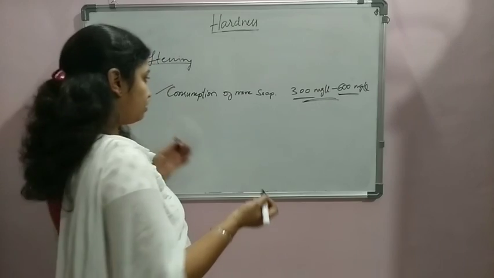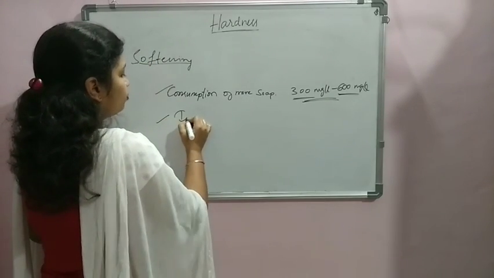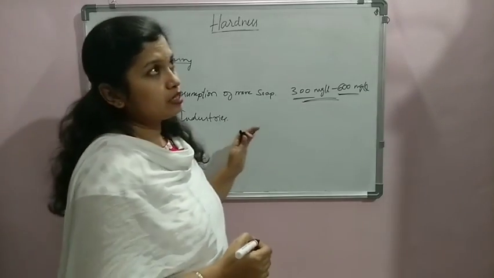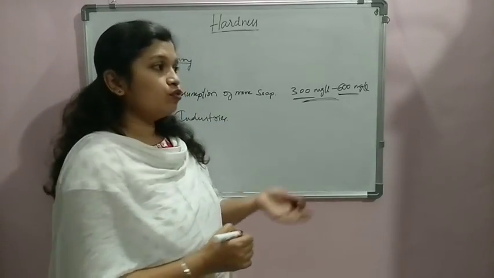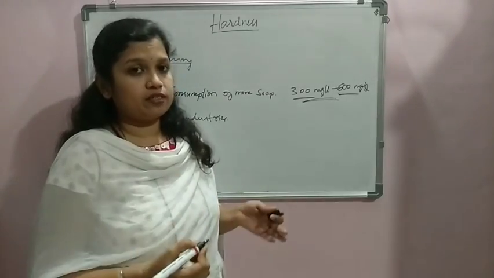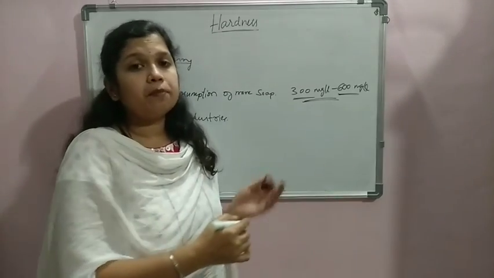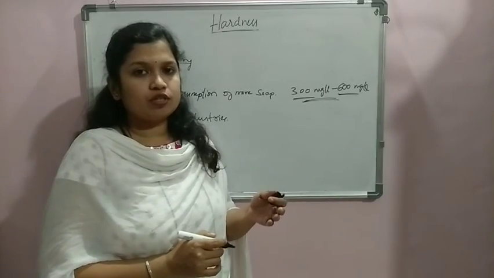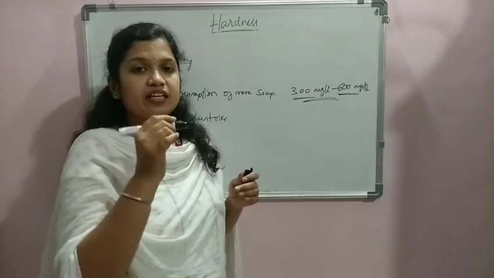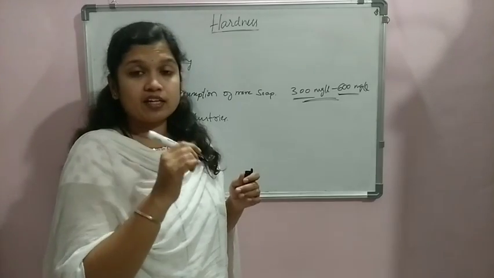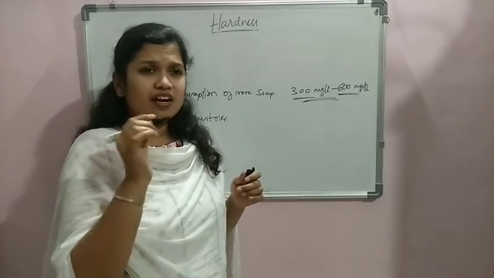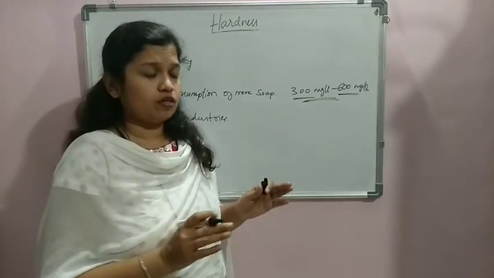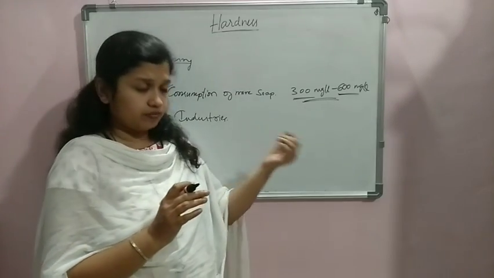When we talk about industries, there are so many problems. Whenever hard water is used in the food industries, it doesn't give a good taste. It interferes with the taste of the products manufactured in the food industry. When we talk about cloth manufacturing, that is the cotton and textile industry, it interferes with the dyeing activity, and some sorts of spots will also be created on the produced goods or cloths.